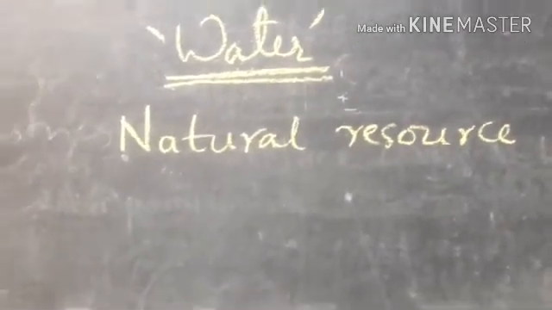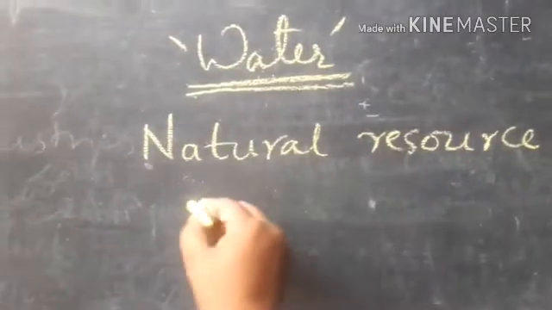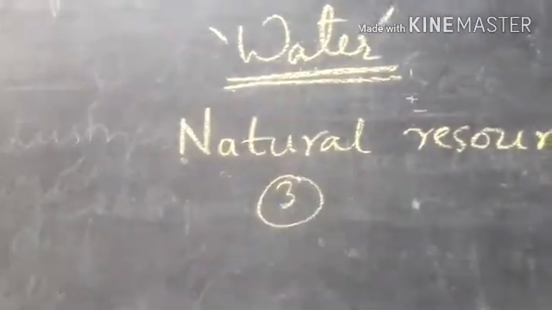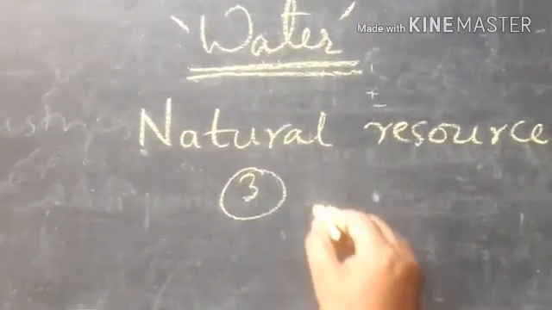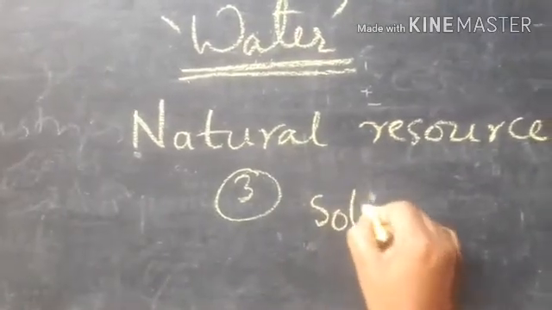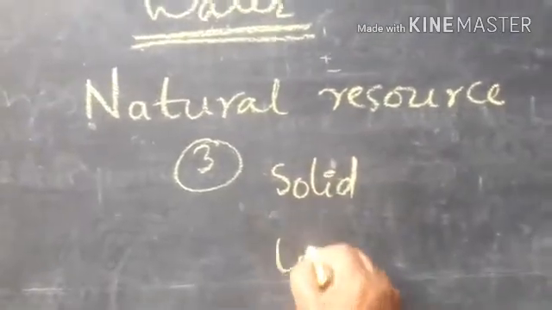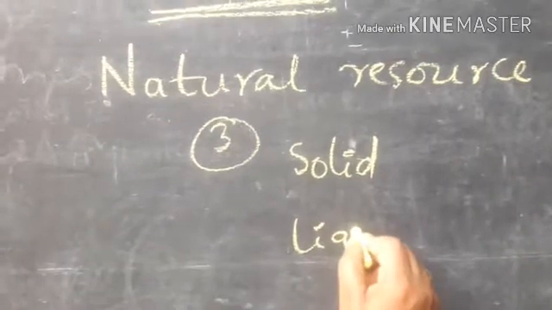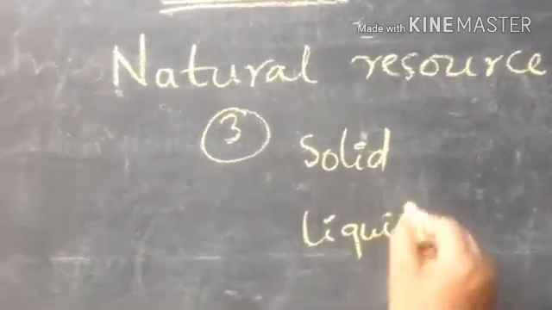It is generally available in three forms. What are they? In solid form, in liquid form, and in gaseous form.